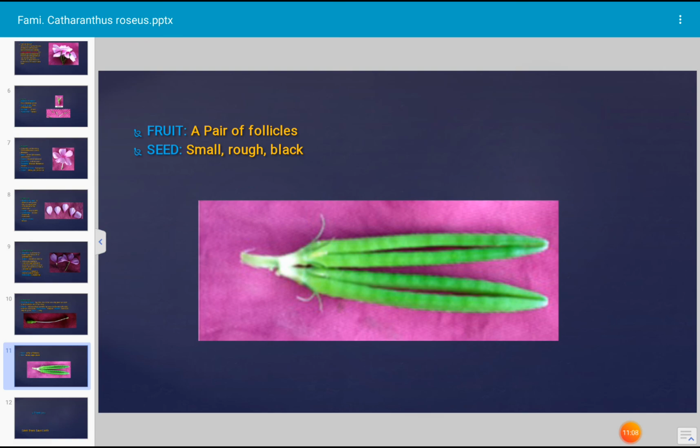At maturity, fruit splits along the ventral suture alone. The follicles are derived from the two ovaries of an apocarpous gynoecium, each forming a separate fruitlet dehiscing by the ventral suture. This type of fruit occurs in Catharanthus roseus. Type of fruit is a pair of follicles. Seed, how are the seeds? Seeds are very small, rough and black in color.